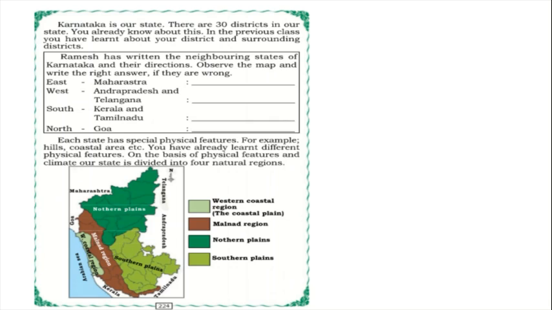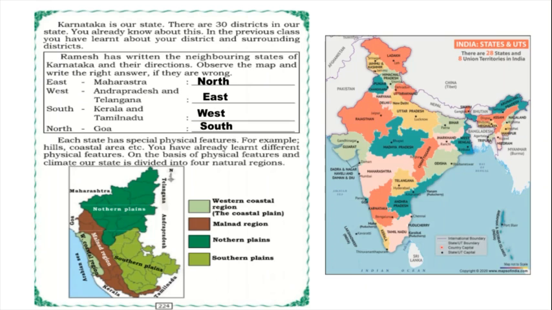We should observe the map and write the right answer. If they are wrong, we should write the correct answer. So now we will write. First we need to see the India map. Why? Because Ramesh has written the neighboring states of Karnataka. In the India map, here it is. Here children you can observe what states are there. What are the neighboring states of Karnataka? You can observe and write here.